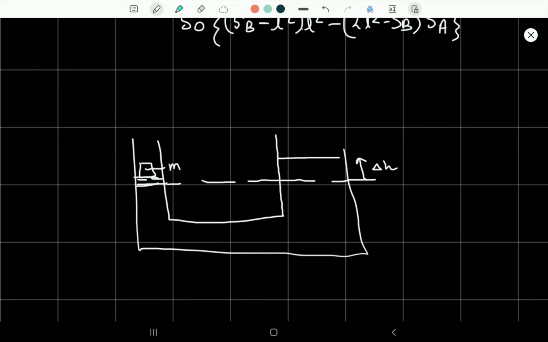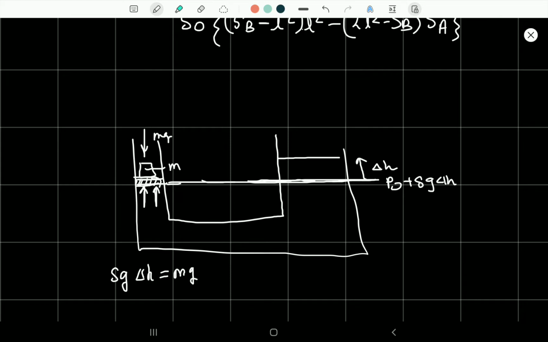So here we can write the pressure at all the points on this line as P naught plus rho g delta H. That means a pressure force of P naught plus rho g delta H would be acting on this piston, and a force of mg would be acting downwards. Okay, so here we can say that rho g delta H is equal to mg. Suppose that this is happening, so we can find the value of delta H similarly. This is the pressure, and then we would multiply it by the area so that we can equate to find the value of delta H.